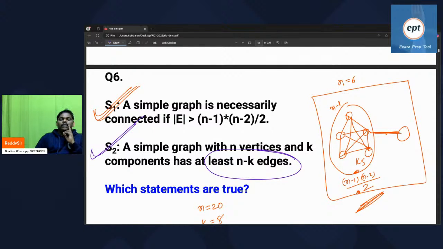These are very, very dangerous statements. These are very, very sensitive statements.